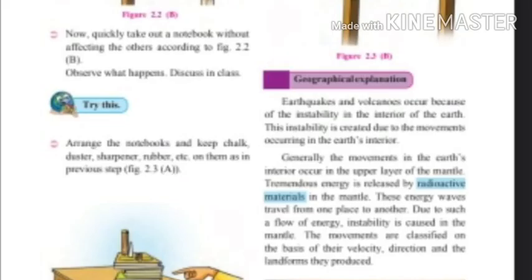Look at the figure here. Some notebooks are arranged on a table. You have to see the figure. If we remove some notebooks from downside, the sequence of the notebooks changes, and due to the removed notebook, the upper portion of the notebooks shakes and things fall down. In the same manner, when some movements take place in the earth crust, the upper surface of the earth moves and that movement is called earthquake.